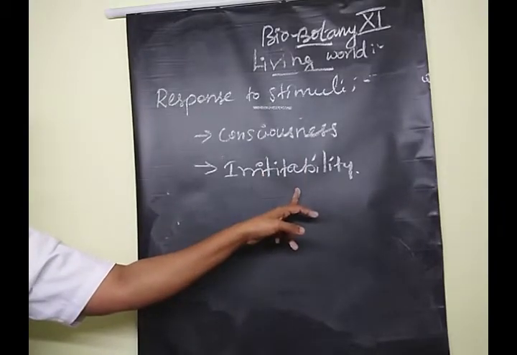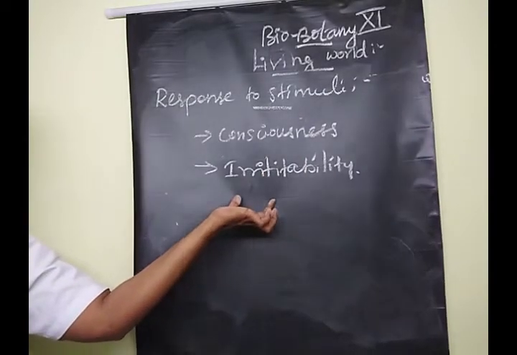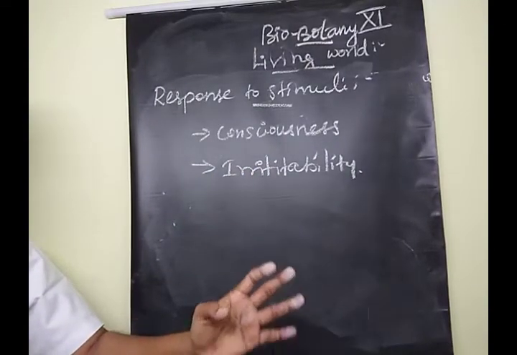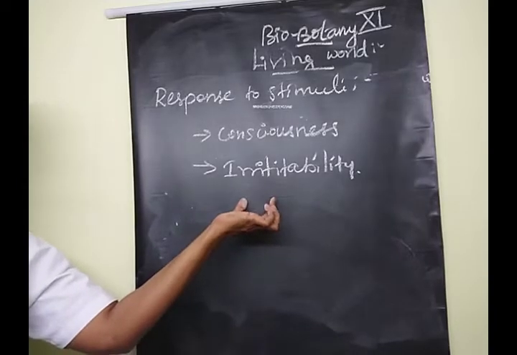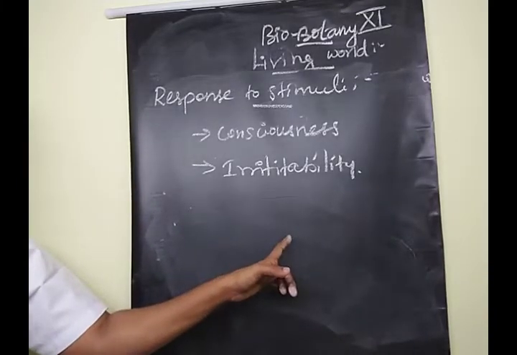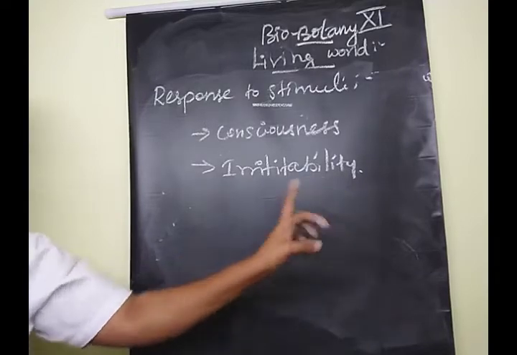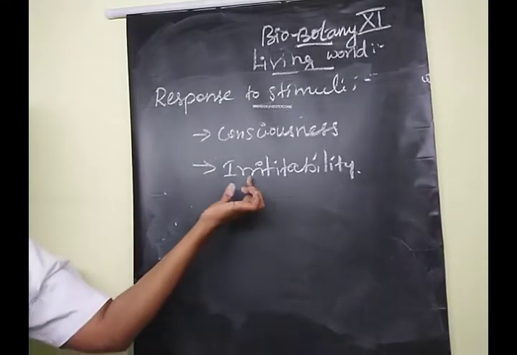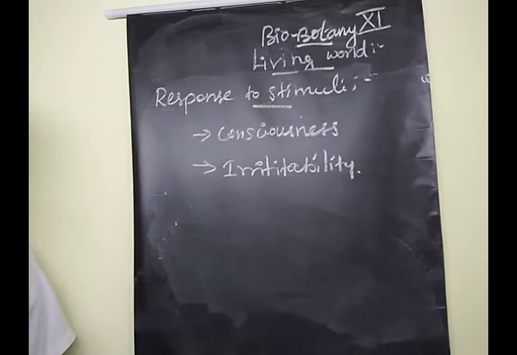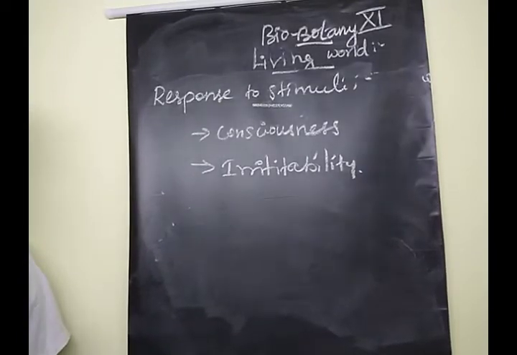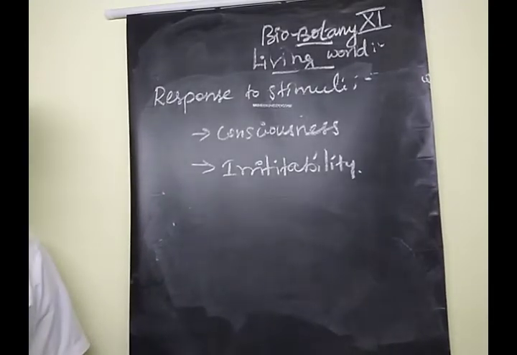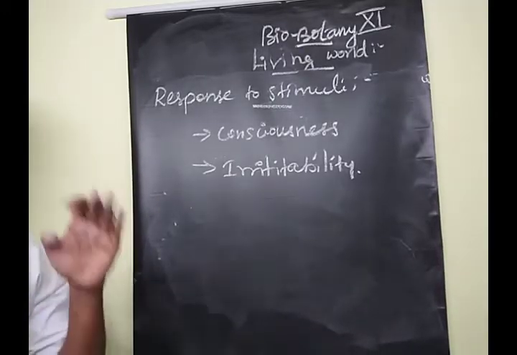Irritability means the plants also respond to stimuli, and at that time certain changes occur. That type of change is called irritability. I am going to tell some examples. Plants bend towards the sunlight. The next one, we know the touch-me-not plant?